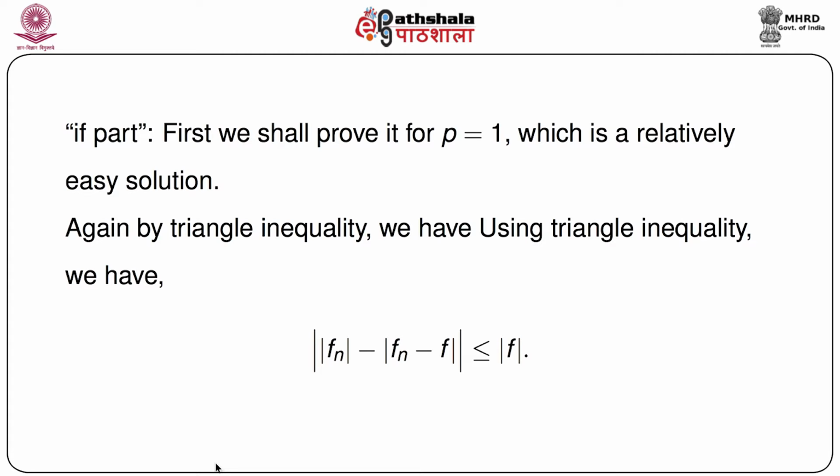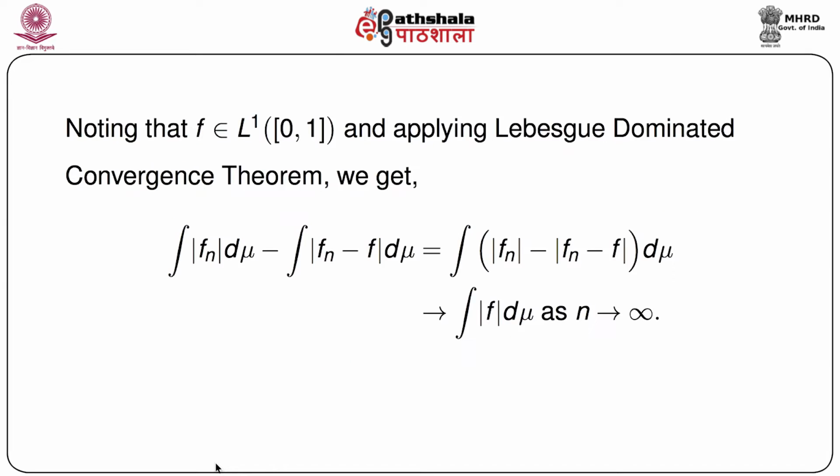Again we apply the triangle inequality to get mod of fn minus f less than or equal to mod of fn minus mod of f, because p is 1, so norm and mod are basically the same. And noting that f belongs to L1 over the closed interval 0 1, we apply the Lebesgue dominated convergence theorem, and we get integration mod of fn d mu minus integration mod of fn minus f d mu.